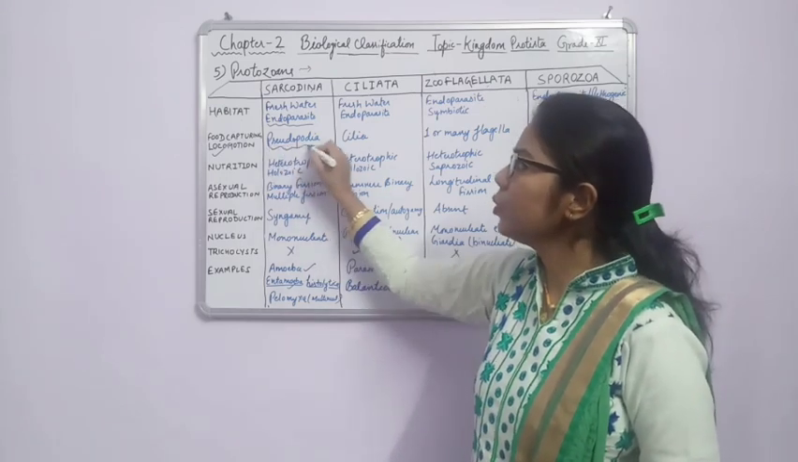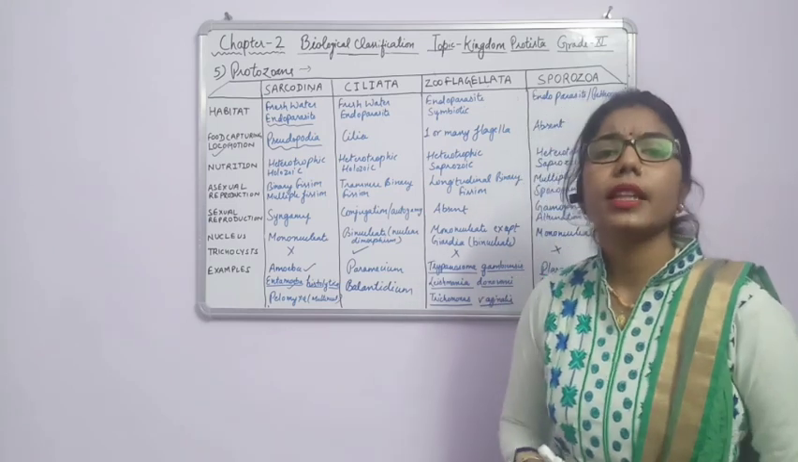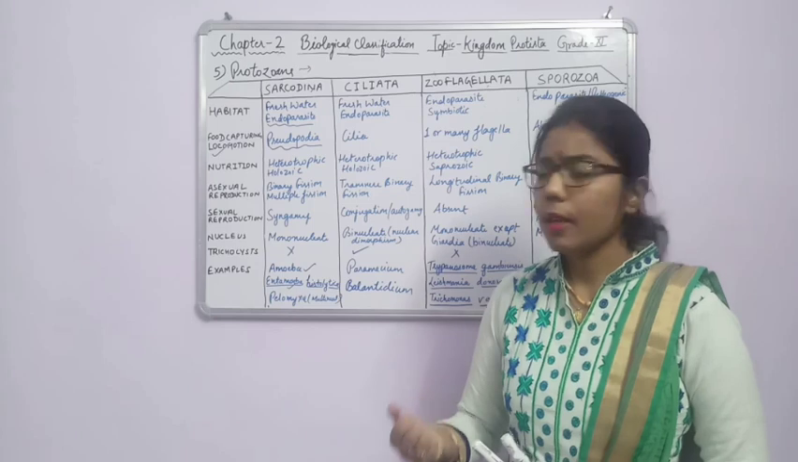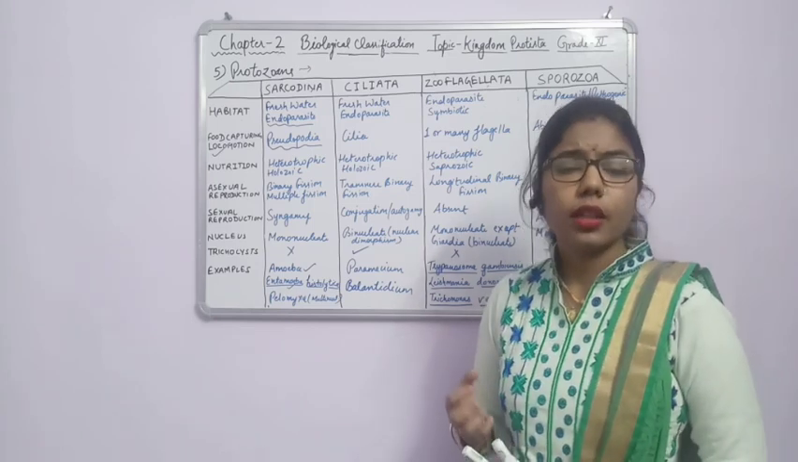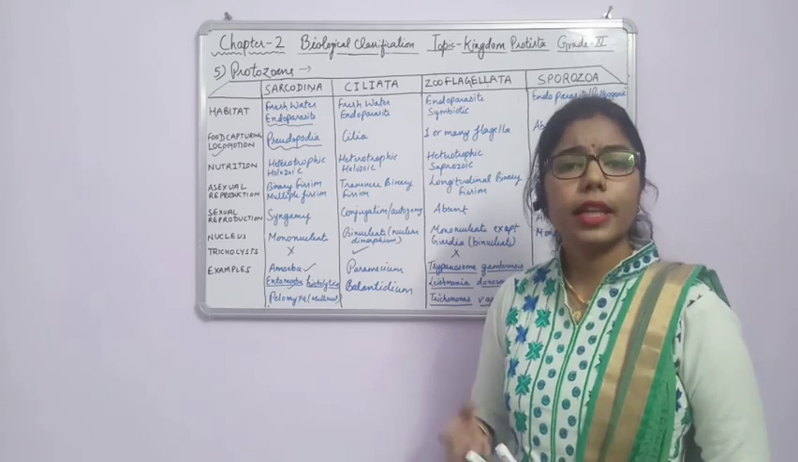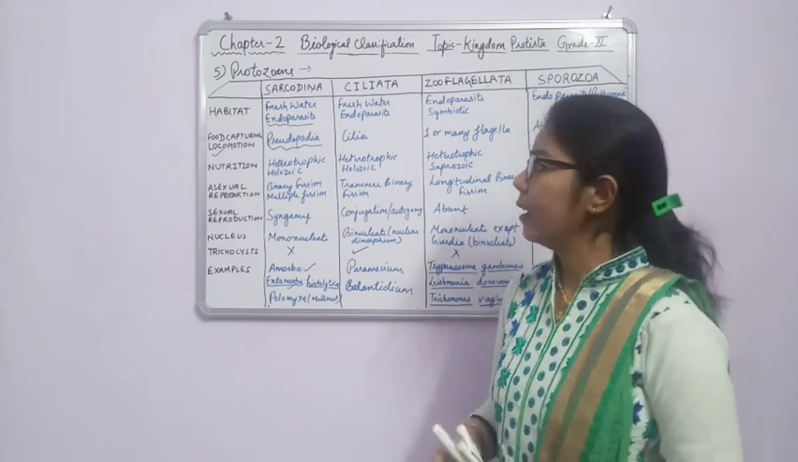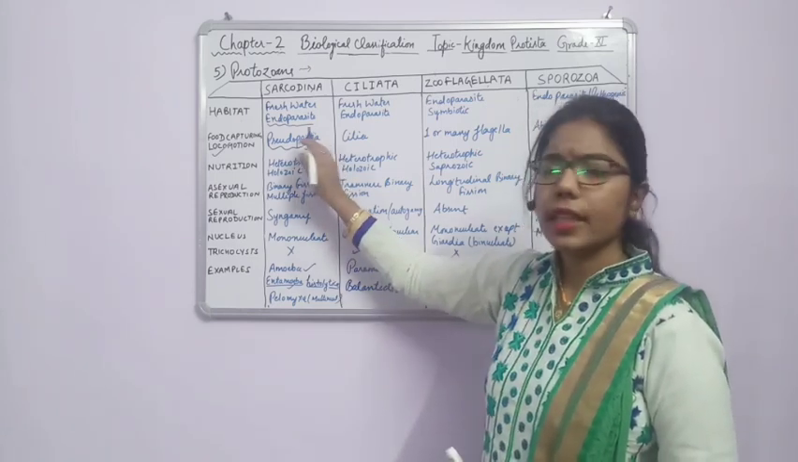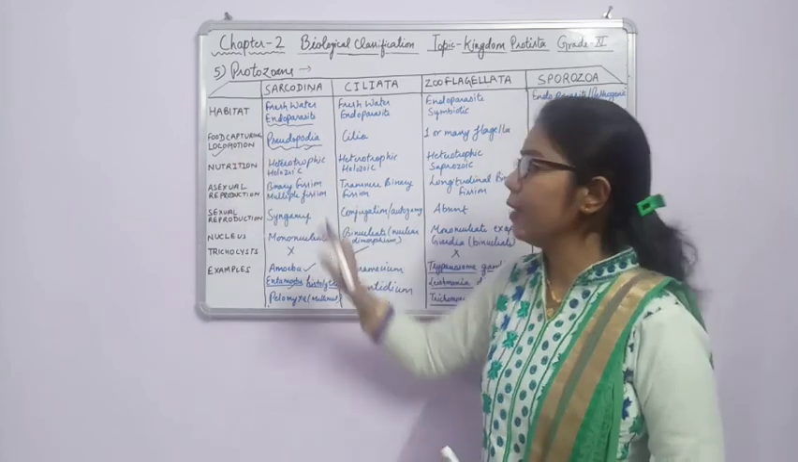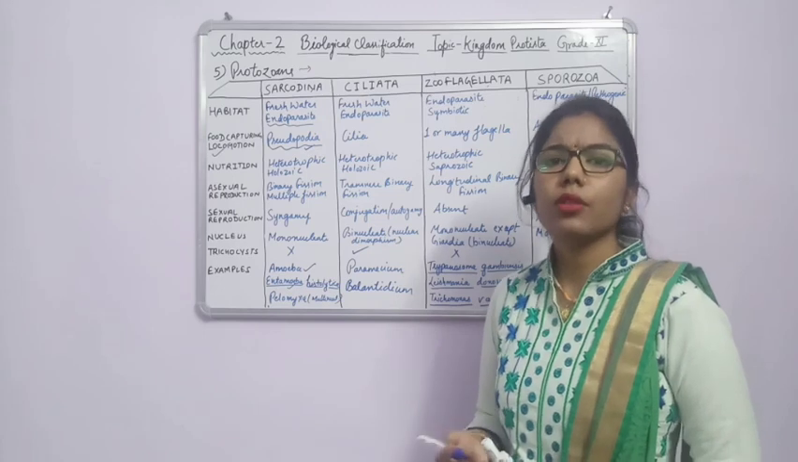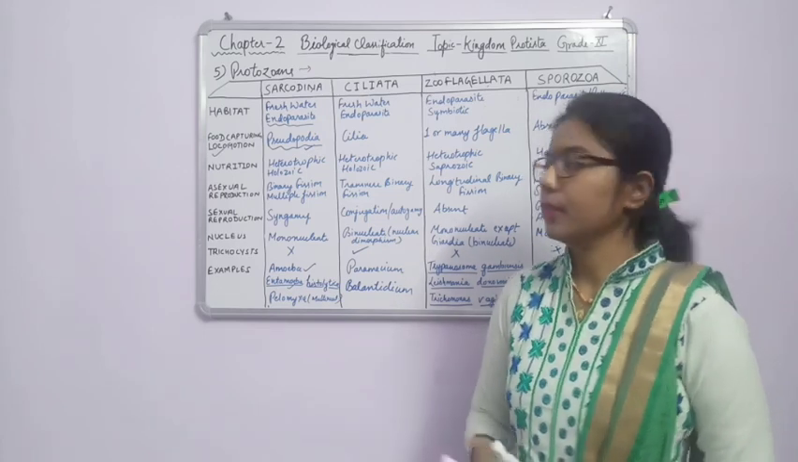So they have pseudopodia-like structures. If you see the picture of amoeba, you can see that they have pseudopodia structures. Due to this, what will happen? They will engulf the food material inside their cell. Fine. So we can say it's for locomotion. It is helpful for locomotion as well as for capturing food by the phagocytic nature.